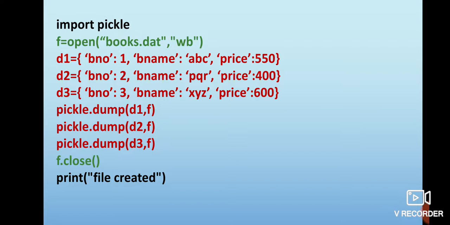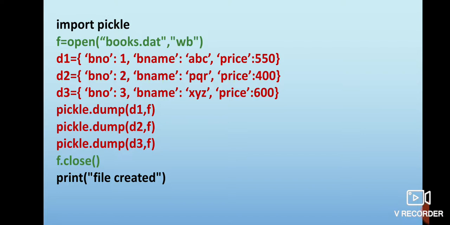So all these three objects will now finally be written on the file. And after this, because all my processing is over, my next job is to close the file. Now once the file is closed, file handle f got disconnected from the file books.dat. At last I am writing print file created.